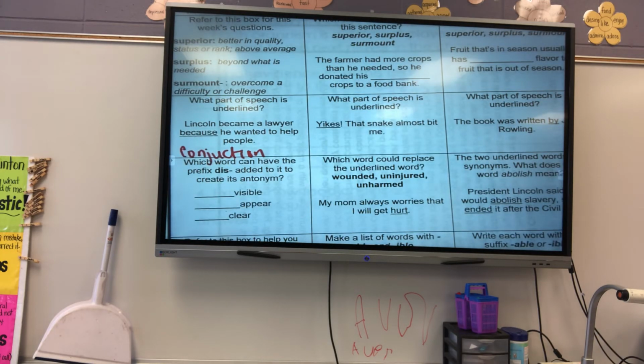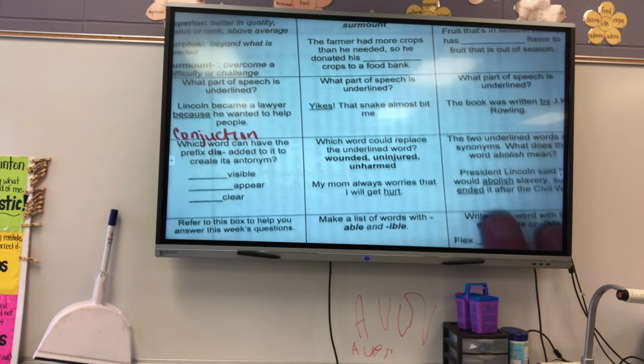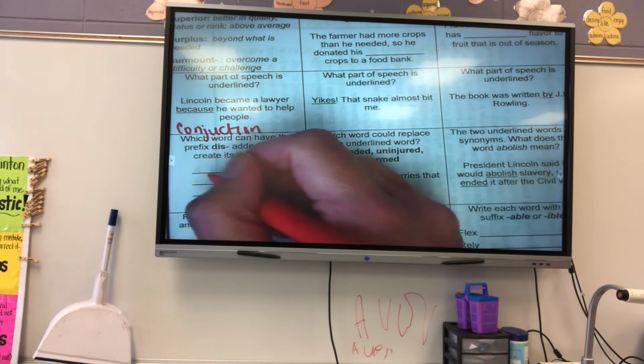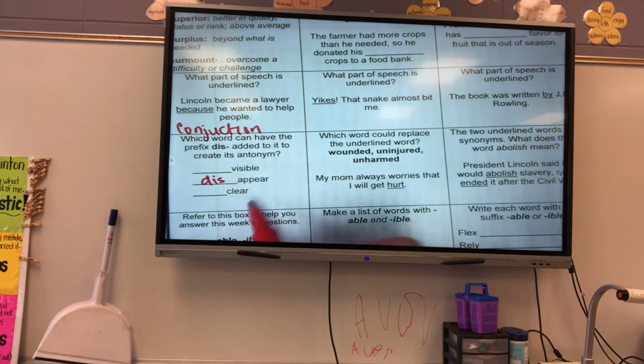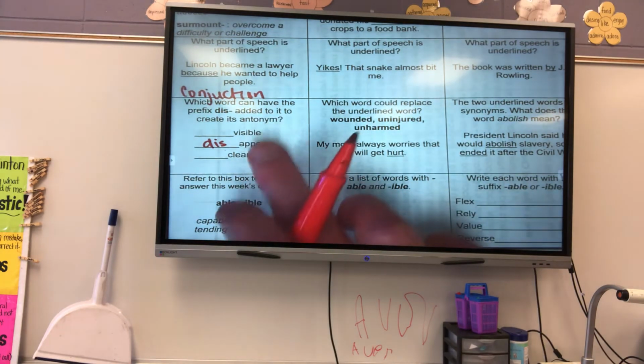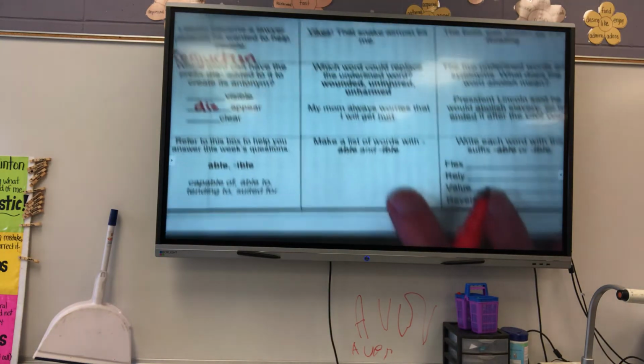Which word can I add the prefix dis to make it an antonym of what it is? Could I say disvisible? No. How would I make visible an antonym? Invisible. Appear. Could I say disappear and it be the opposite? Okay? And then clear. What would be the opposite of clear? Unclear. So dis is the only one that I can add in front of to make it an antonym, which means an opposite.